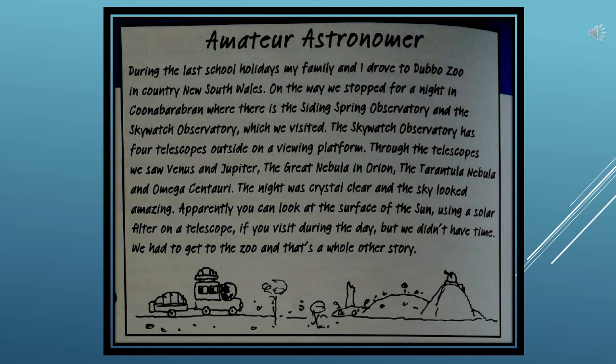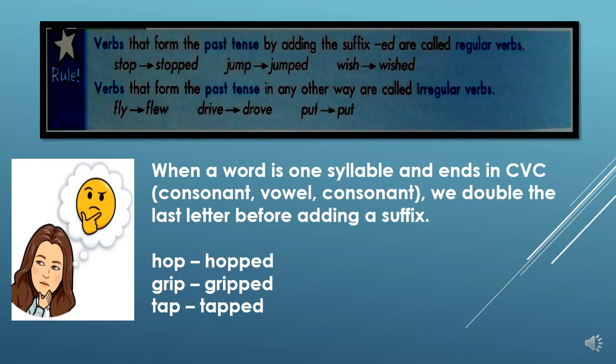Apparently, you can look at the surface of the sun using a solar filter on a telescope if you visit during the day, but we didn't have time. We had to get to the zoo, and that's a whole other story.